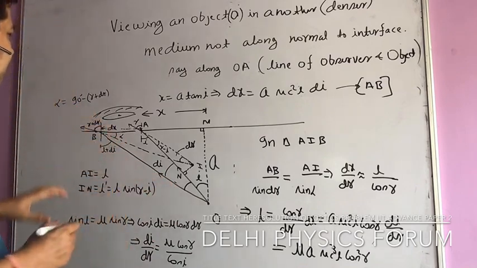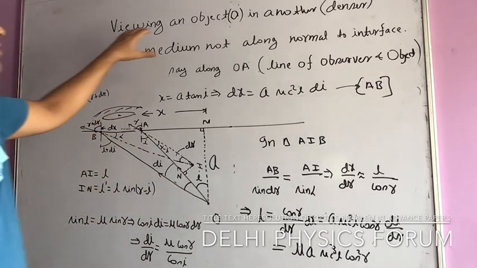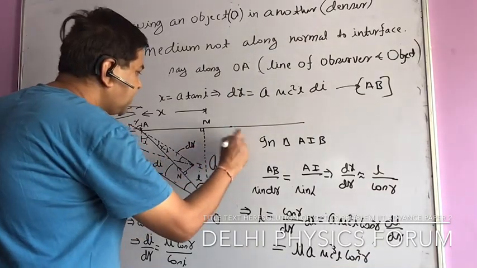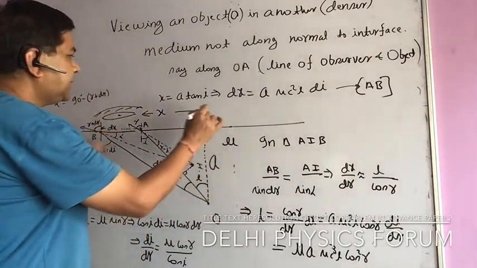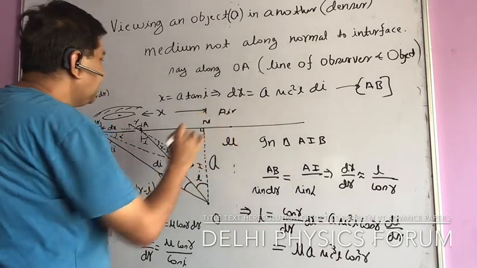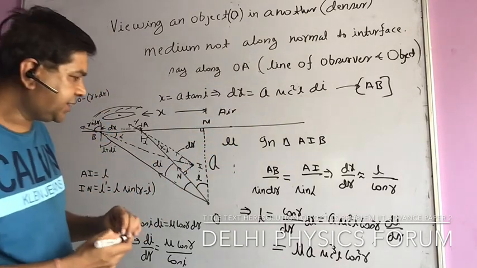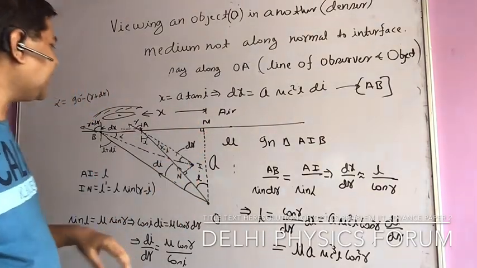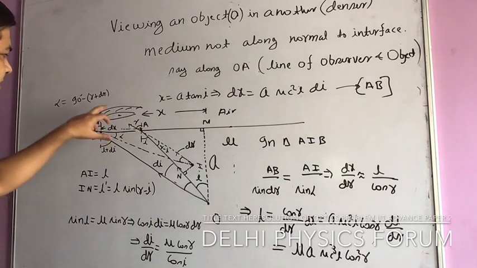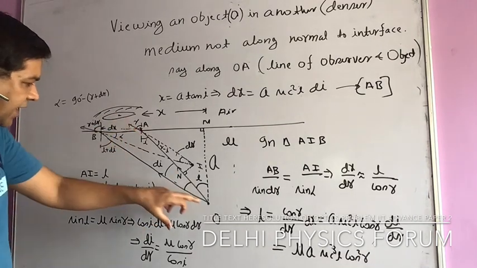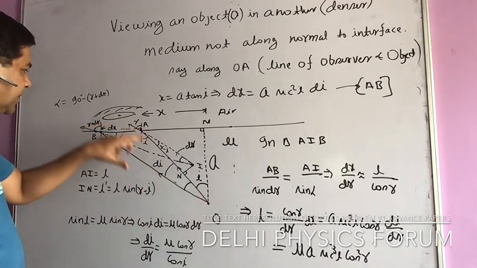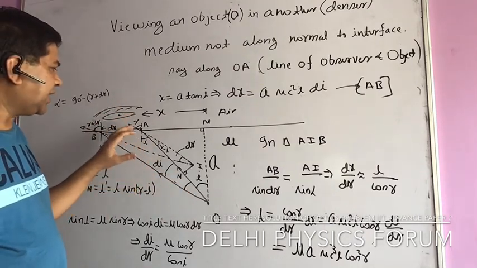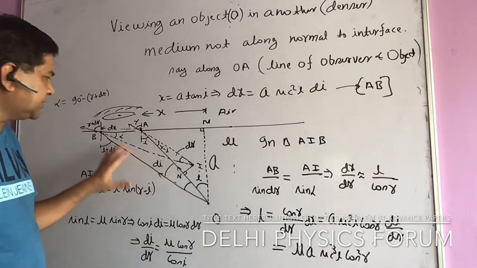So what I am taking up here is, I am viewing an object O in another medium. This object is lying in the mu medium, and this is air, and the object is here. The normal distance of the object from the interface is A, that is given to us, and I am observing it. The viewer is near A, so I am observing it along line OA. To find the position of the image, I have taken another nearby ray. I will discuss all that.